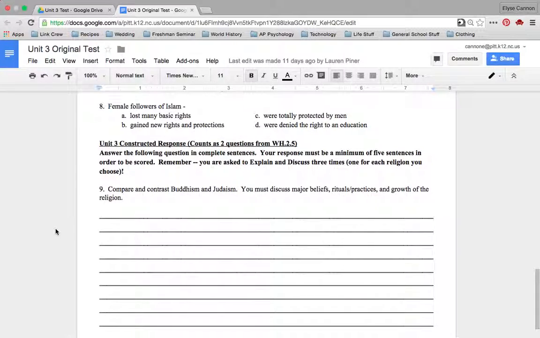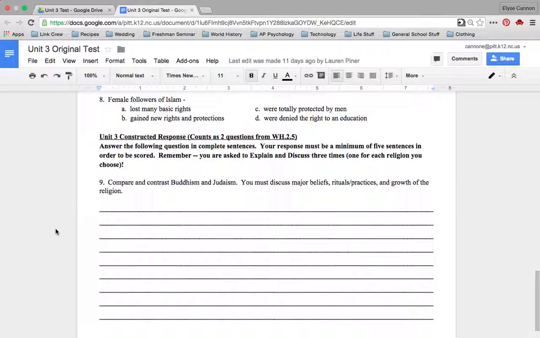Unit 3, Constructed Response. Counts as 2 questions from World History Standard 2.5. Answer the following question in complete sentences. Your response must be a minimum of 5 sentences in order to be scored. Remember, you are asked to explain and discuss 3 times, 1 for each religion you choose.